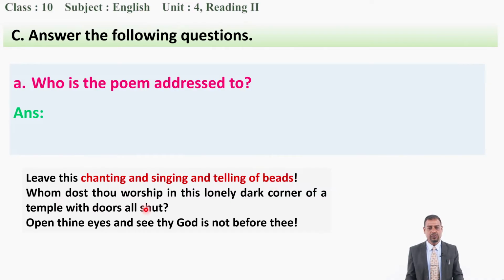Whom dost thou worship in this lonely dark corner of a temple with doors all shut? Open thine eyes. See, thine is used before a vowel, eyes, vowel. And thy is used before a consonant, God, consonant. Open thine eyes and see thy God is not before thee.